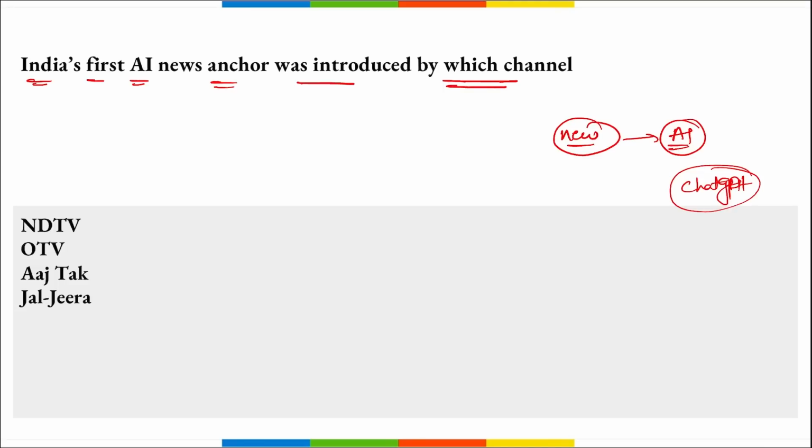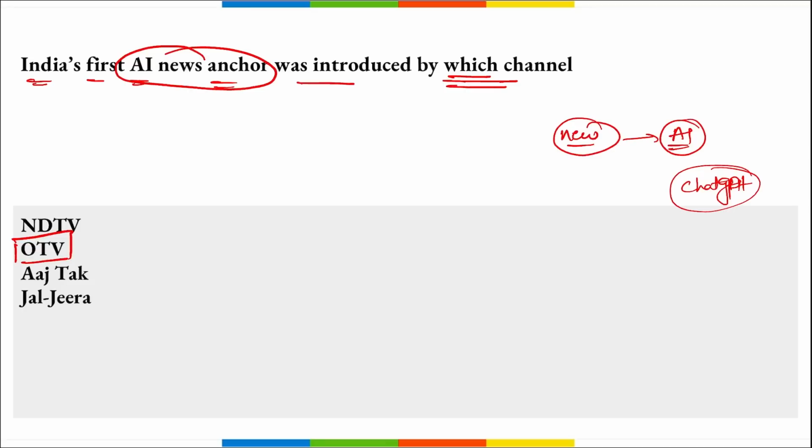It will destroy multiple jobs in our industry, and many new jobs will be coming up, but a large portion of the jobs will be destroyed by artificial intelligence, correct? And the same example we are seeing here: India's first AI news anchor was introduced by which channel? It is OTV, right? That means the anchor who used to work at OTV has now been laid off, because that anchor was replaced by an artificial intelligence agent, correct?